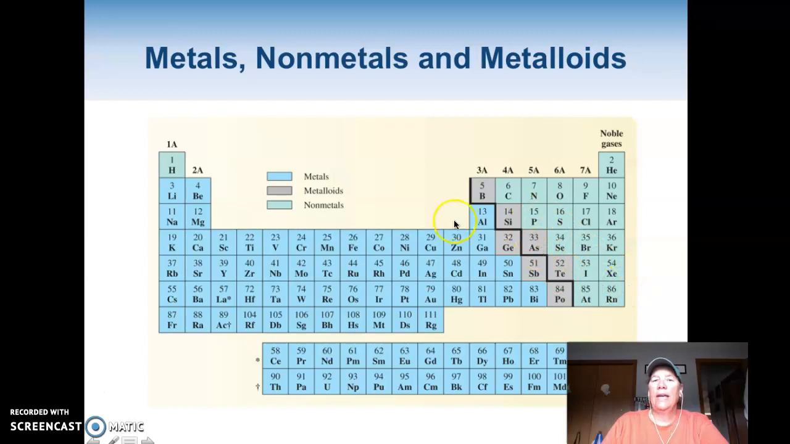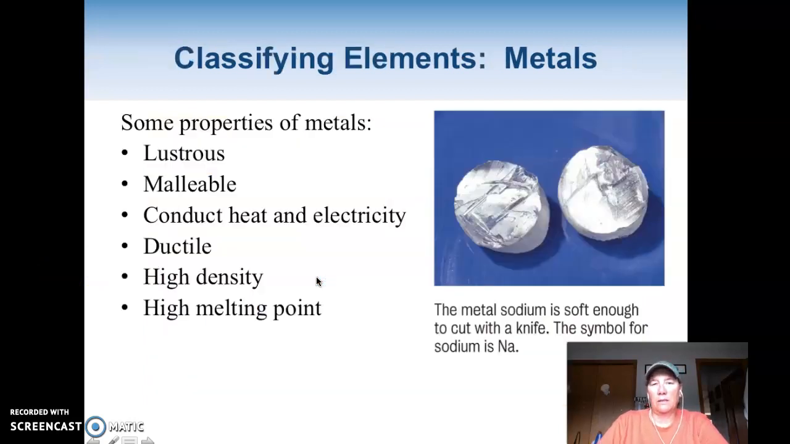And then we have a group called the metalloids. And the metalloids are, there's this little step thing, and you can see. And there's not very many metalloids. Their characteristics are in between metals and non-metals, and they're found in between. So that's kind of cool. But you can see most of our elements are metals.